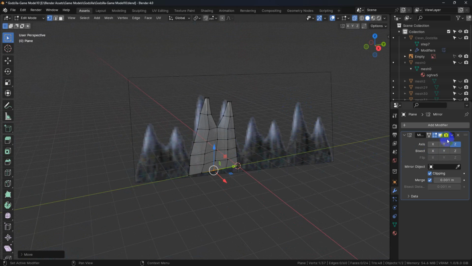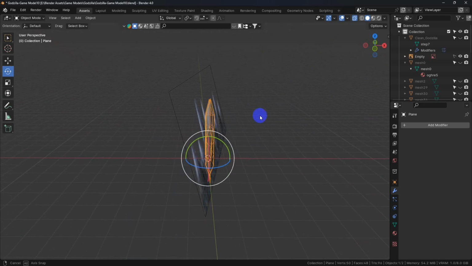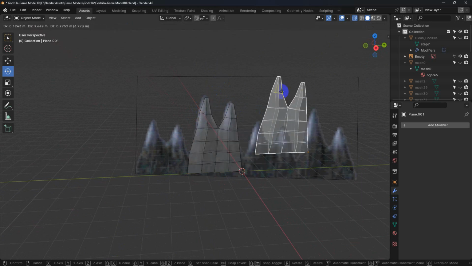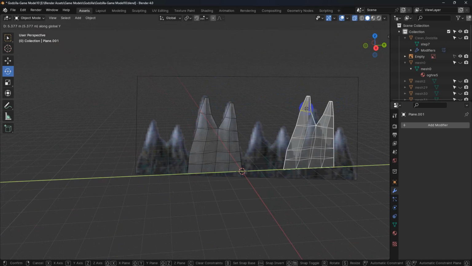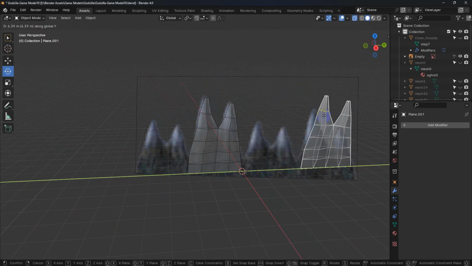Now that we have all of that, we're going to exit out of edit mode, go into object mode, and then we're going to apply our mirror modifier. So now we have our object. We want to hit Shift D and move it along, then hit Y. So you're going to hit Shift D and then Y, and then that allows you to move it along the Y axis.